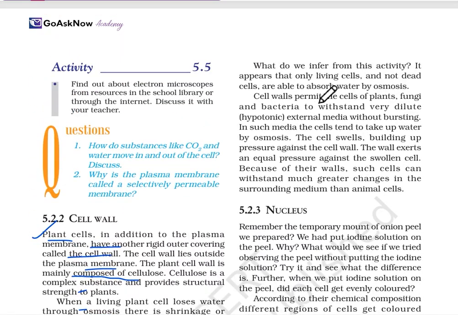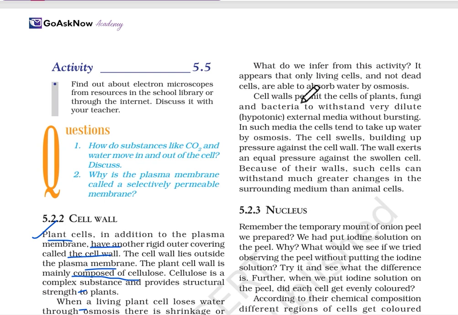So what do we infer from this activity? It appears that only living cells, not dead cells, are able to absorb water by osmosis. We did two things, and in the other one we poured hot water, so the cells are going to be dead. So what we get is that only living cells, and not dead cells, are able to absorb water by osmosis.